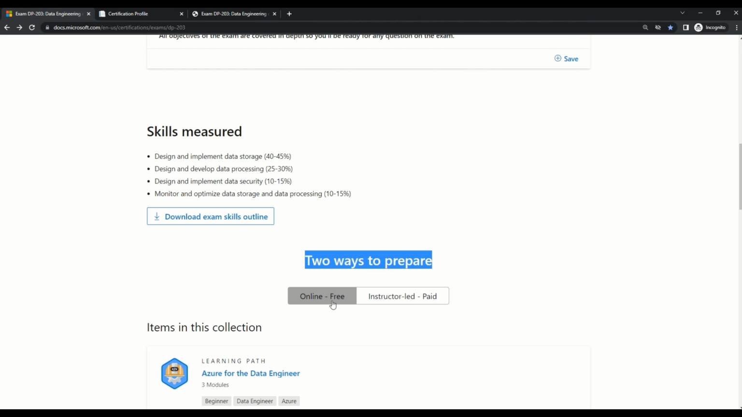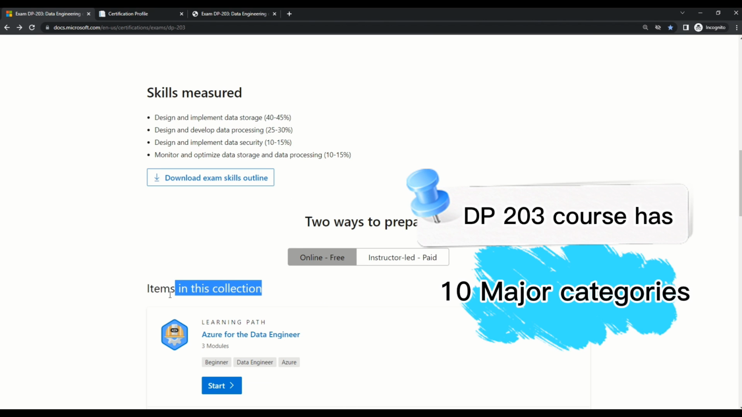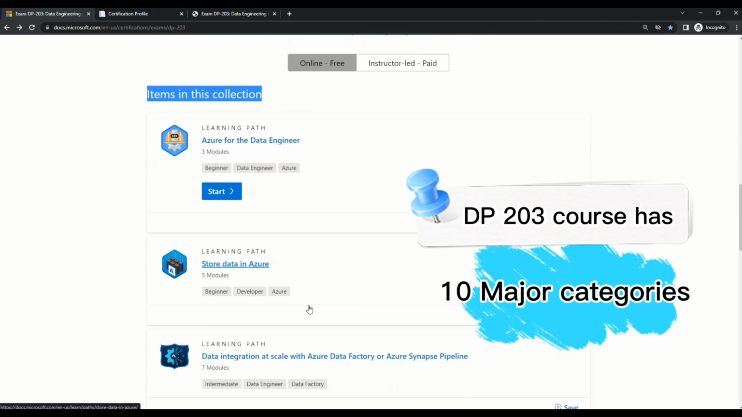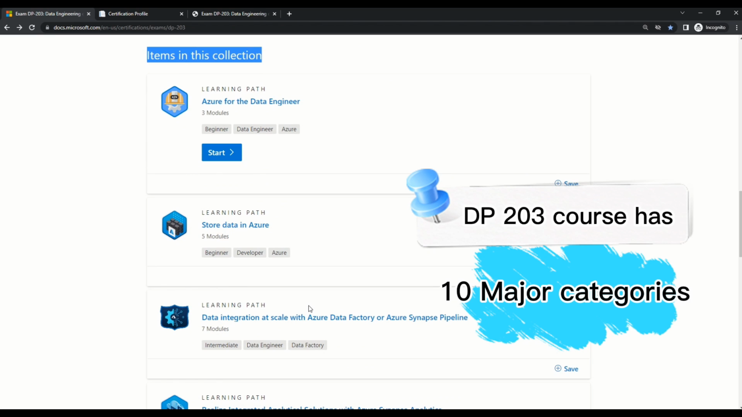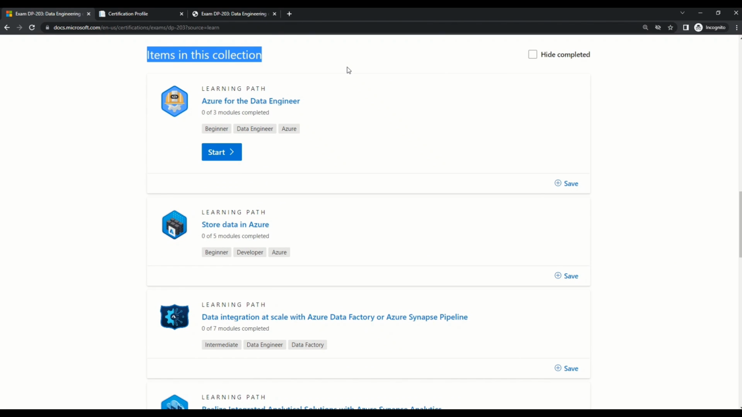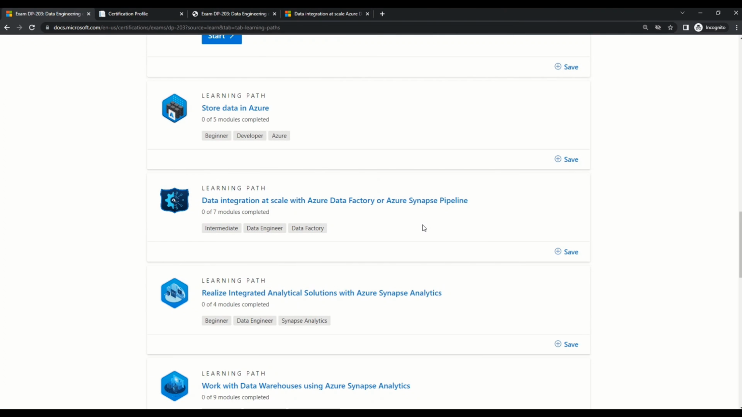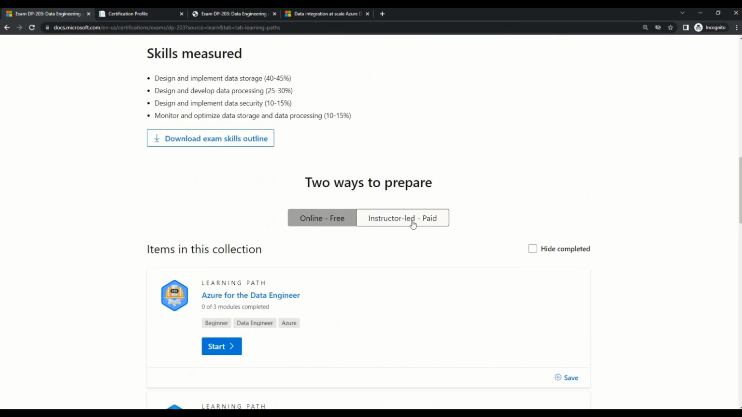So now let's talk about the online method, which is a free offering. And here you can see there are 10 items, or you can say major categories or major chapters. And as you can see, each chapter is further divided into subsections, or better called modules, as Microsoft names it. And friends, Microsoft has done a great job in designing these courses, and you must go through all these Microsoft Learn courses. And here I want to show you the second method to prepare, and that is instructor-led, which is a paid course.